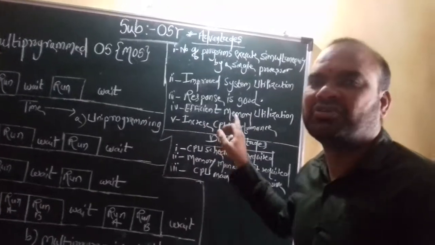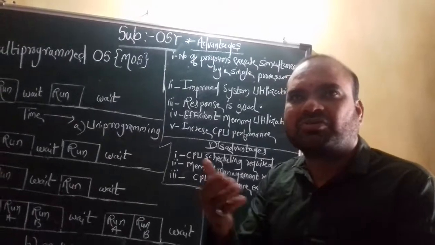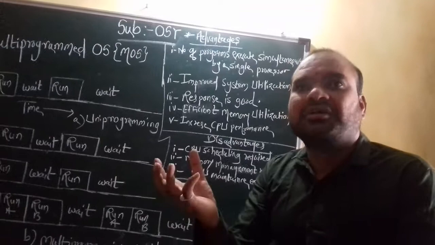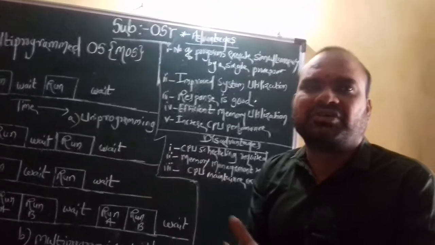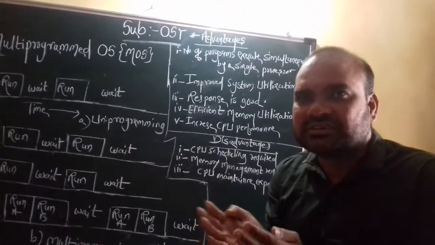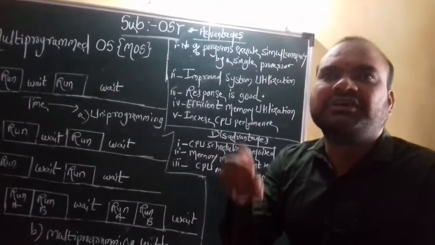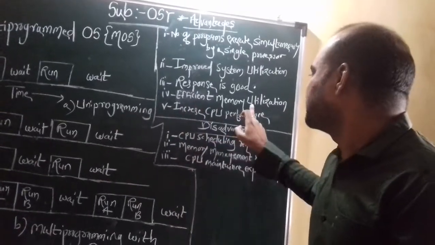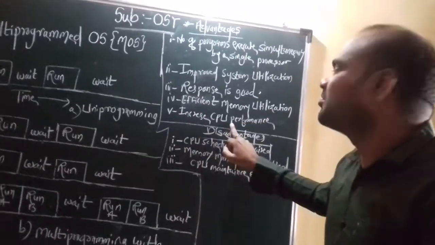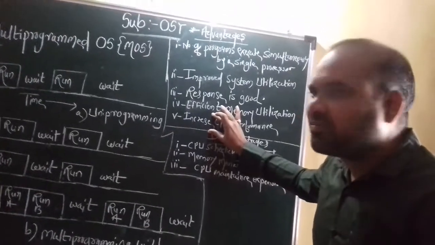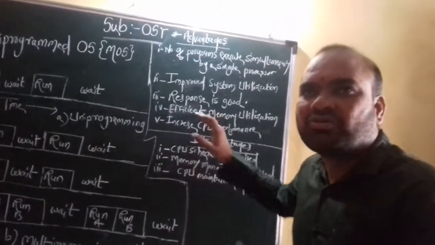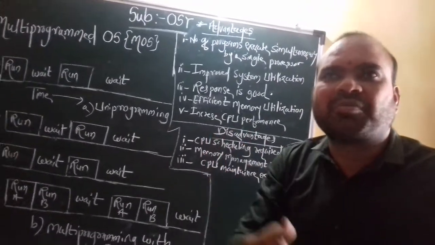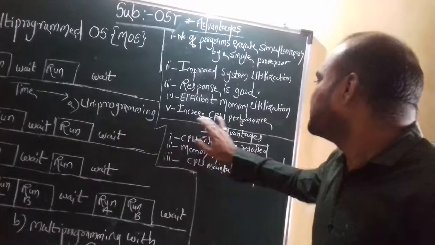Efficient memory utilization means what? When a number of programs or jobs are inserted in the machine, all jobs get some memory for execution or for storage. This kind of facility is provided by the OS in the system or in the memory. That is exactly efficient memory utilization. And the last one is increased CPU performance. Means when a number of programs are inserted in the machine, automatically the processor speed, processor execution, and processor running condition work properly and successfully, and you can say that CPU performance increases.